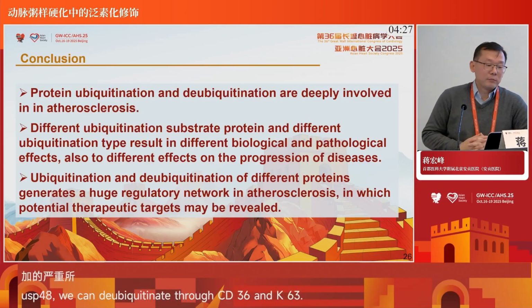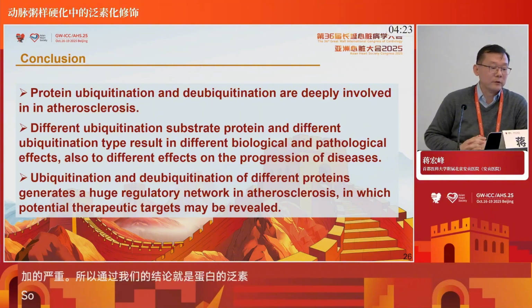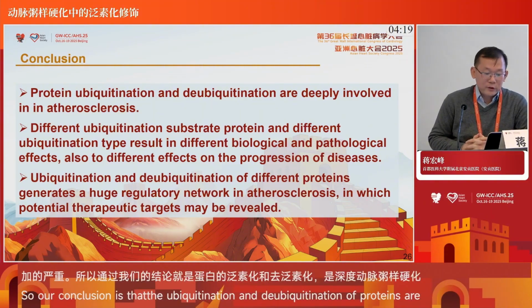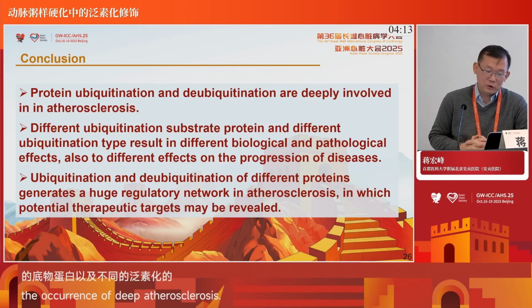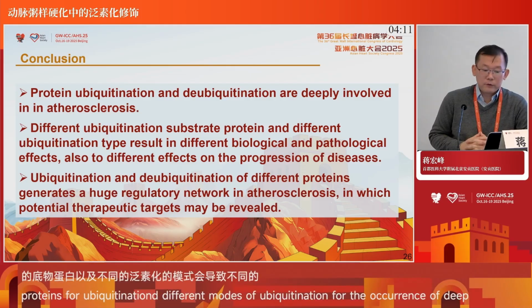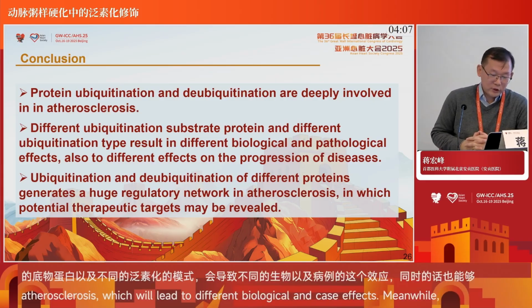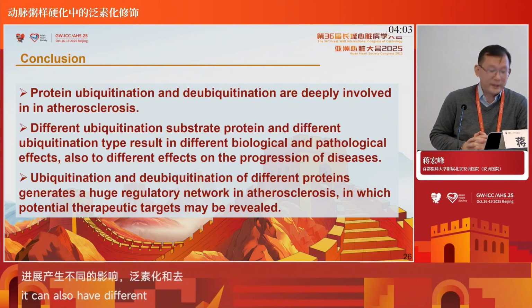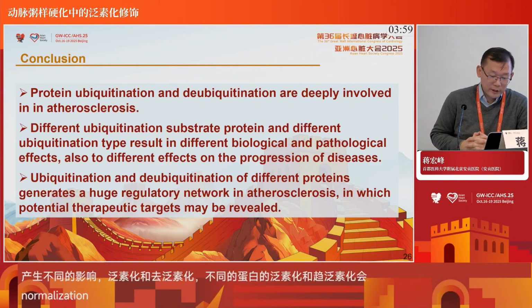The first is that protein ubiquitination and deubiquitination are deeply involved in atherosclerosis. The second is that different ubiquitination substrate proteins and different ubiquitination types result in different biological and pathological effects, and different effects on the progression of disease. And certainly, ubiquitination and deubiquitination of different proteins generate a huge regulatory network in atherosclerosis, in which potential therapeutic targets may be revealed.